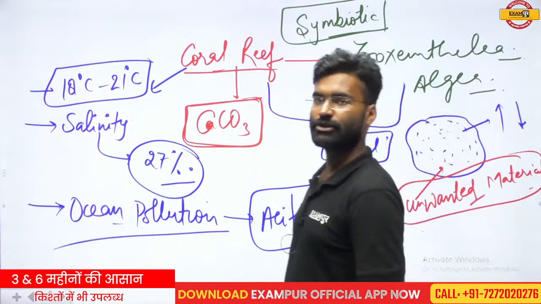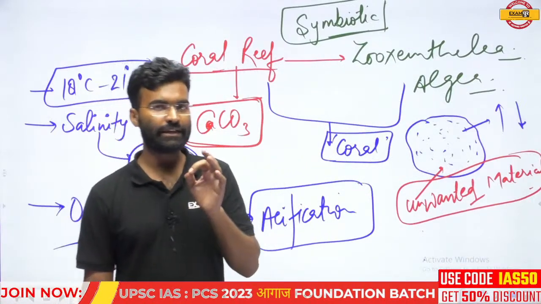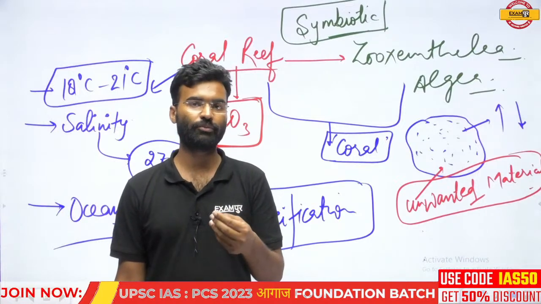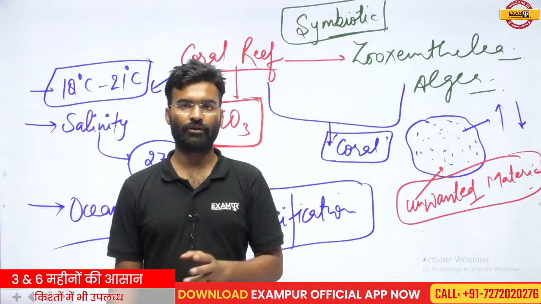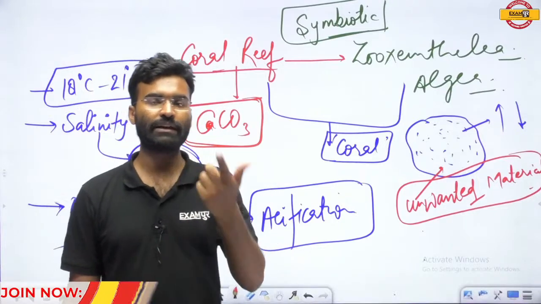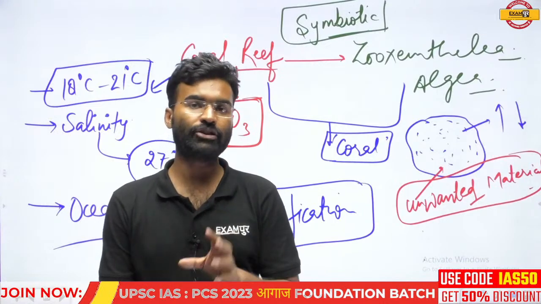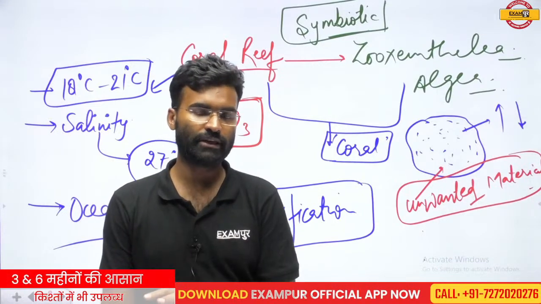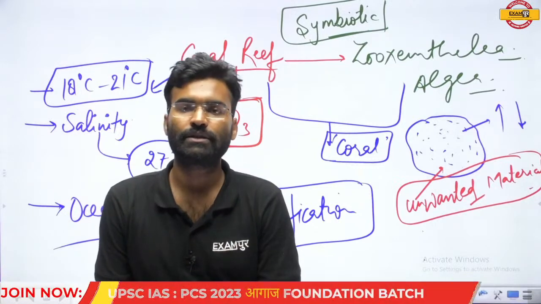So pollution is generally a condition in which the amount of any essential component increases or decreases, or any extra unwanted material that is not required in this atmosphere is added. Then this situation is called pollution.